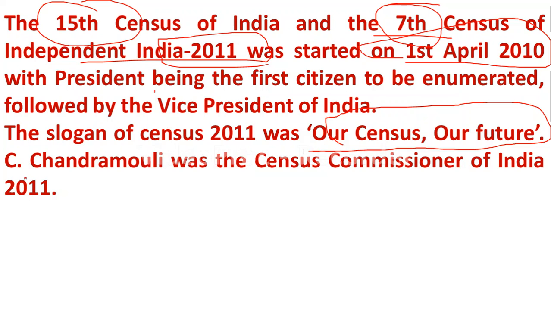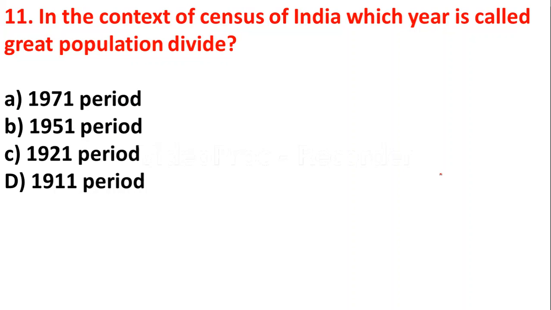And C. Chandramouli was the census commissioner of India. Question number 11. In the context of census of India, which year is called Great Population Divide? Option A 1971, option B 1951, option C 1921, option D 1911. So here the right answer is option C.